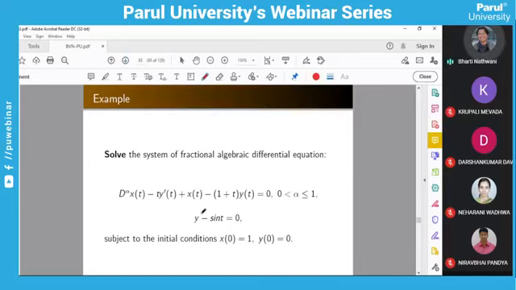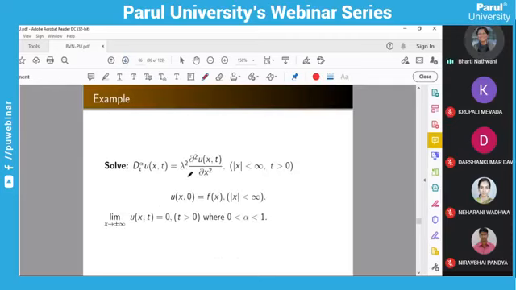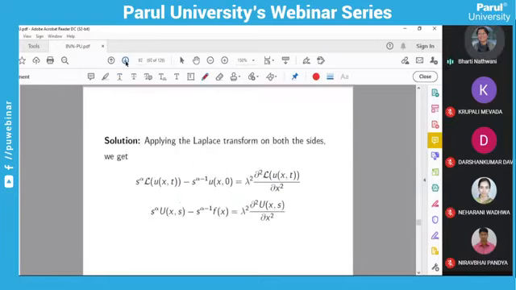You can solve the system of two equations also. As you are solving, you have to solve this and this, you will get the solutions. And then the next, partial differential equation. Same way here, partial fractional calculus equation. So here it is partial order. So you know how to solve this. You have to apply the Laplace transform. These are the conditions you are given. As x tends to plus minus infinity, u(x,t) is 0, and u(x,0) is f(x). So these conditions you have to use.